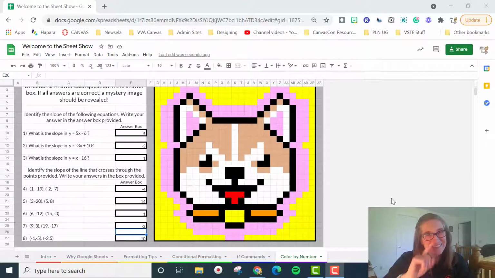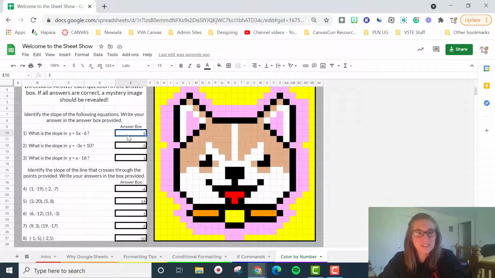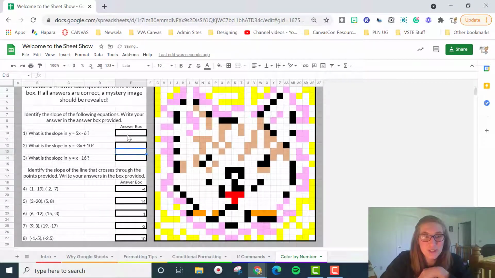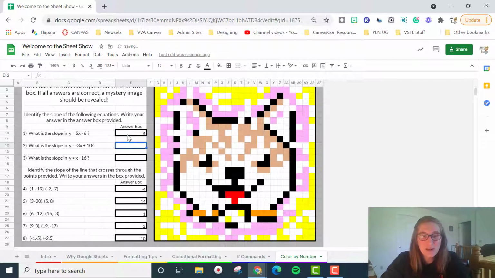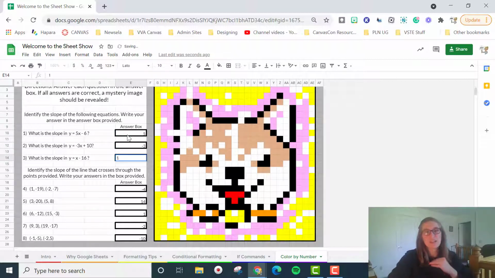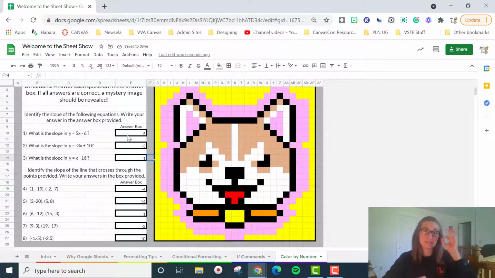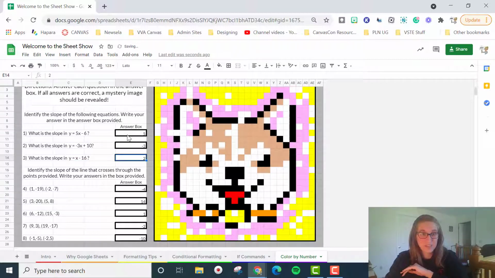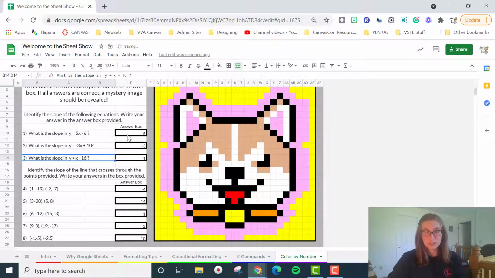Okay, the last one, and this is probably the most complicated one, but it's just mixing everything all up together and just ways to make something really, really cool and really, really fun. So here what we have is a lovely picture of a dog because I have all of the answers in here. If you look, if I start deleting the answers, the picture starts to go away, all right? And so what I ended up doing was I'm using a combination of if commands and conditional formatting to make this dog appear as students are typing in the answer. All right, if they type in the wrong answer, nothing's gonna happen. None of the pictures are changing. When I type in the right answer, the picture starts to be completed.